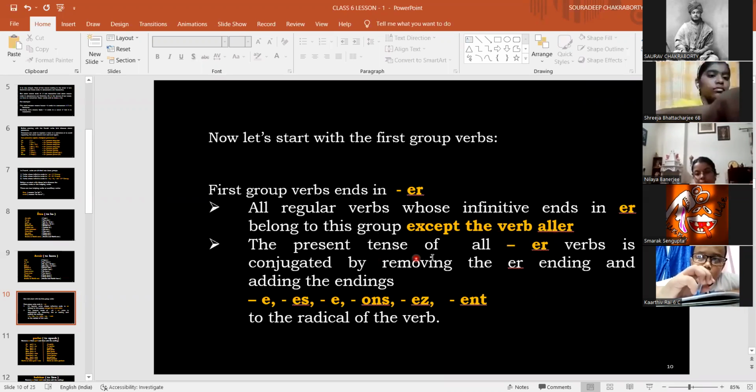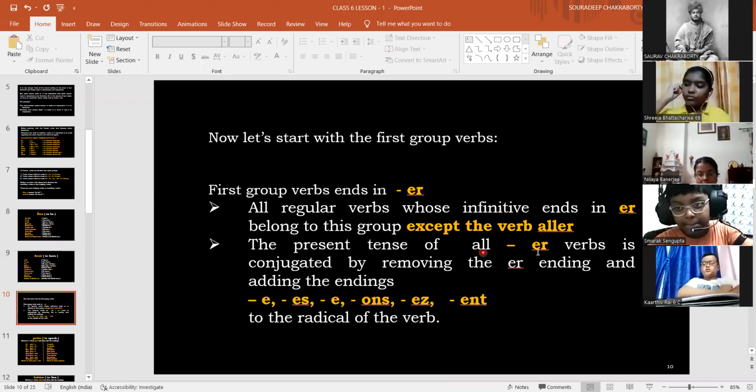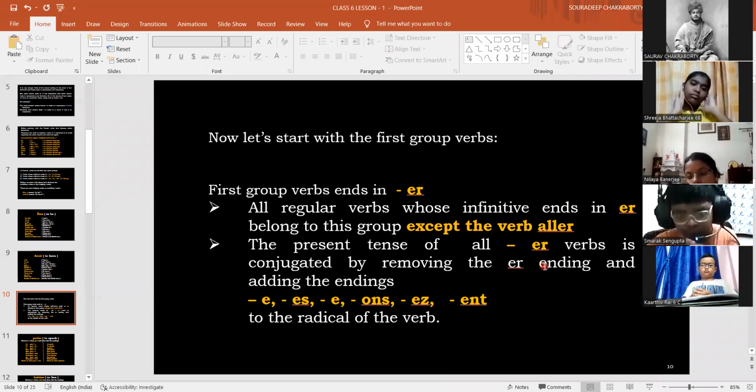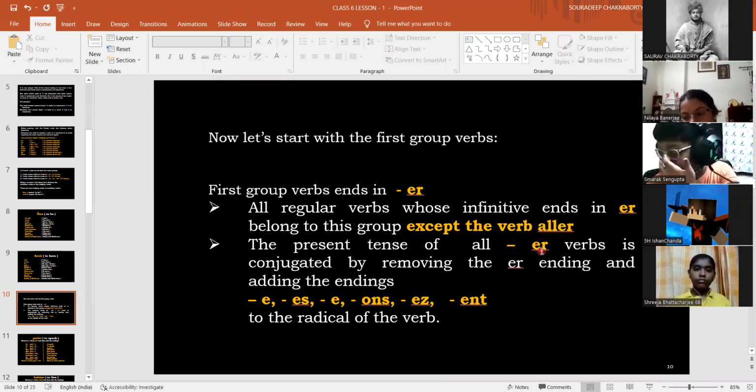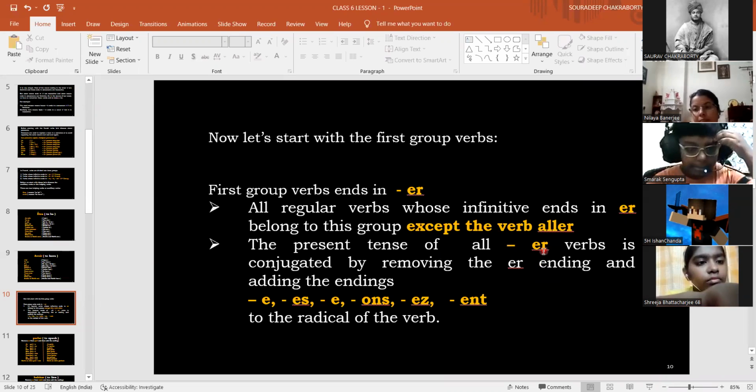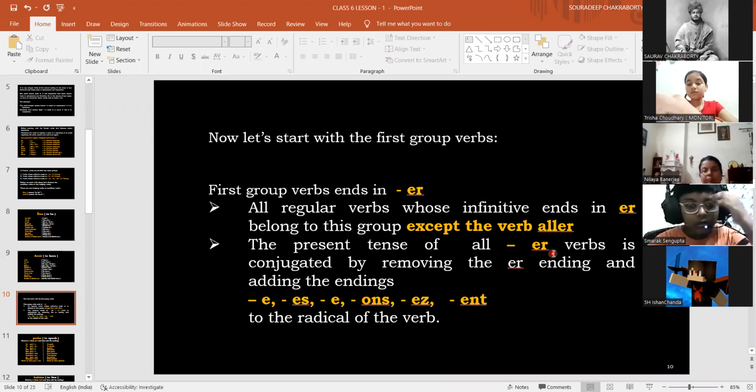Now, how do we make the present tense of the first group verbs? The ending is er, so you need to remove these last two letters, er. Whatever is left behind, we say that is the root of the verb.